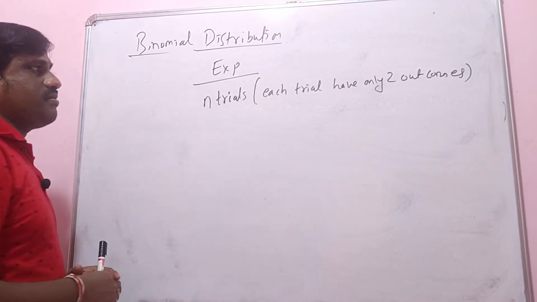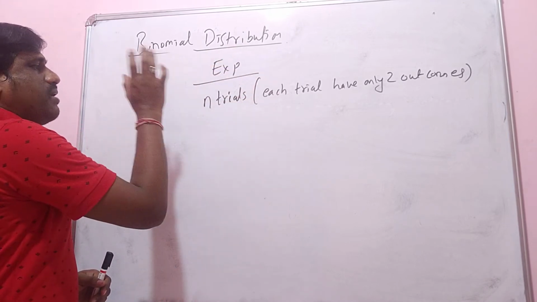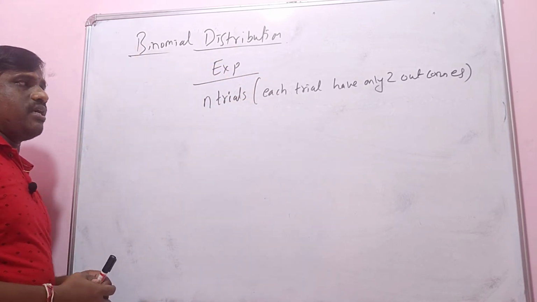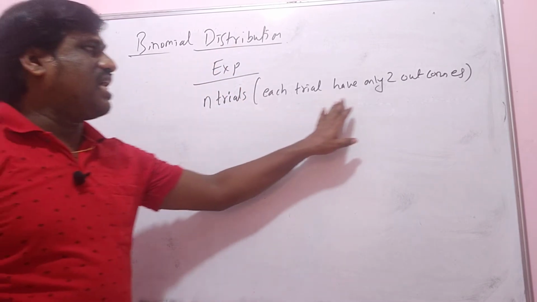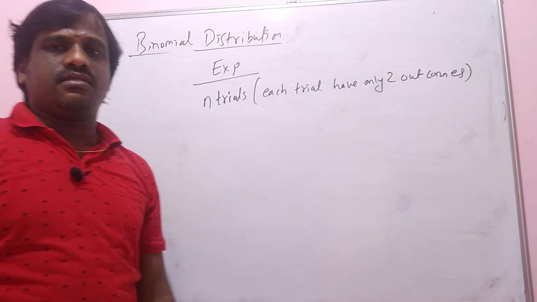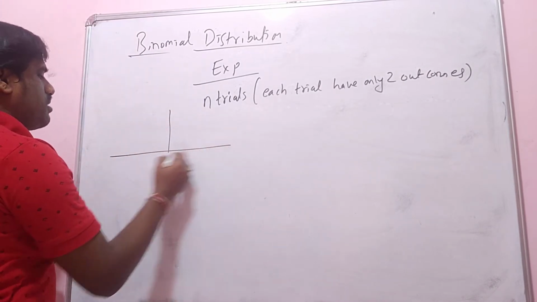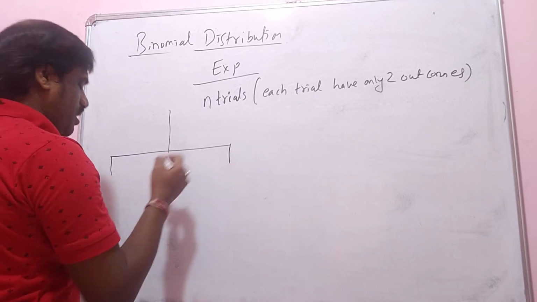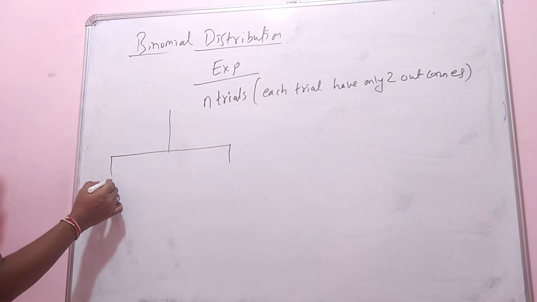An experiment takes place n times, n trials. Each trial has only two outcomes: success and failure. So in an experiment that takes place n times, only two things you will find.